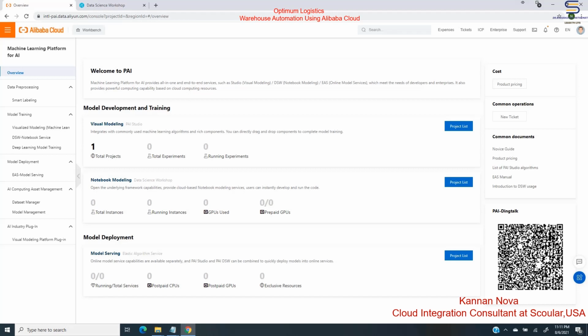Today I am going to show how Alibaba Cloud can help us run machine learning projects or any data science projects in the Alibaba Cloud environment. Let's start.